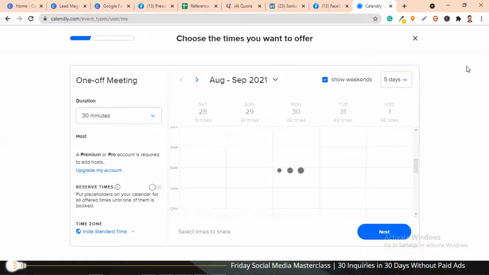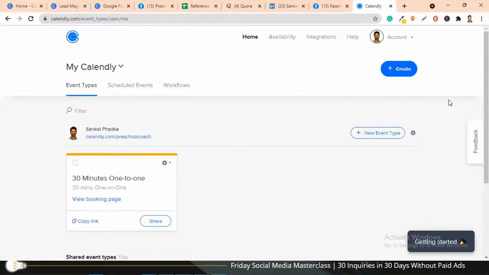You'll also have to go to the settings and first choose all the time slots that are available. Accordingly, whenever you create an event, only those time slots are seen for booking. Once the event is created, on the dashboard you will see something like this under event types. All you need to do is copy this link, because this is the link which you will have to share with a prospective parent who has shown interest in the one-to-one counseling. I'll implement this in the Google Forms.